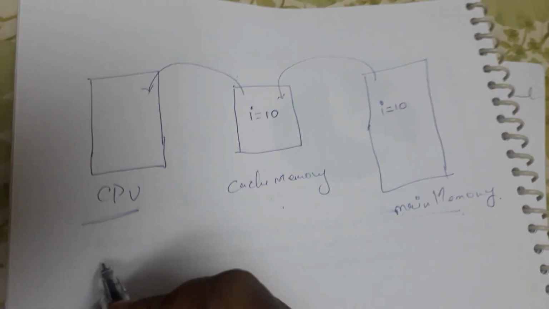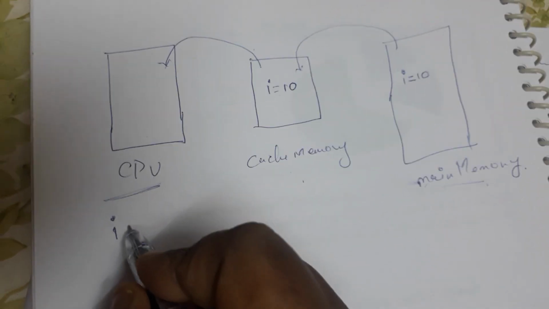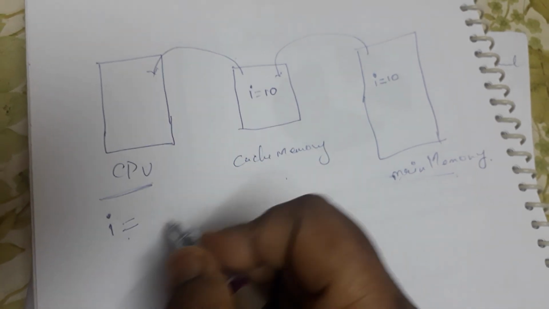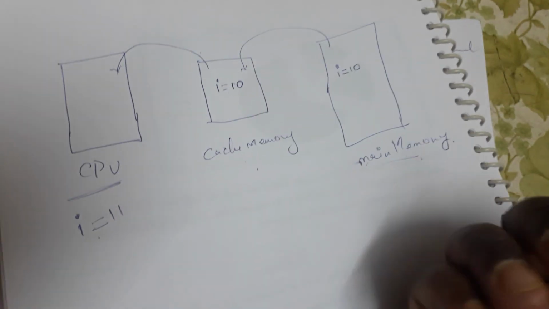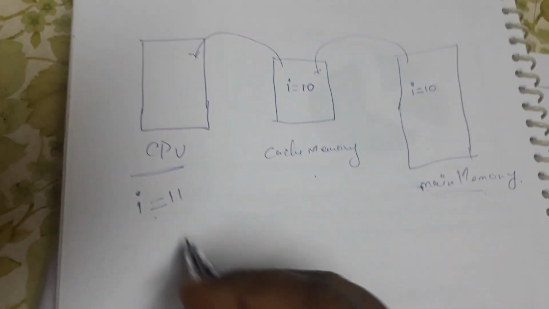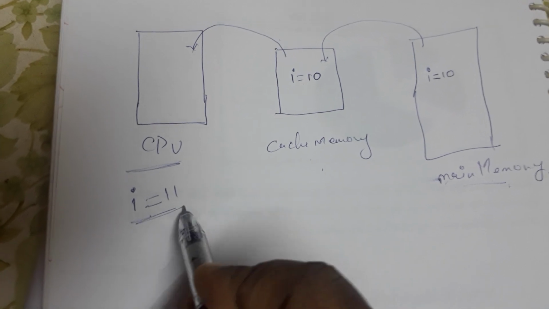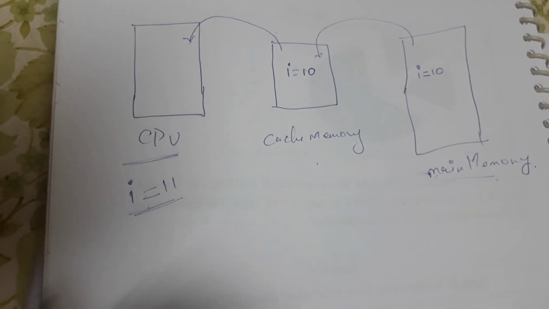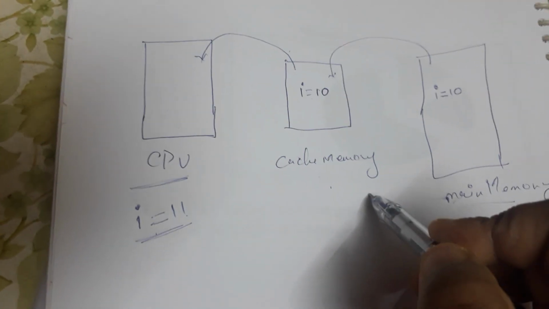Now let us assume the CPU is working with this program and the variable I is being updated. Let us say that it has been updated to 11. It has just been incremented to 11. As we see, this value has changed, so this changed value has to be updated in the memory.